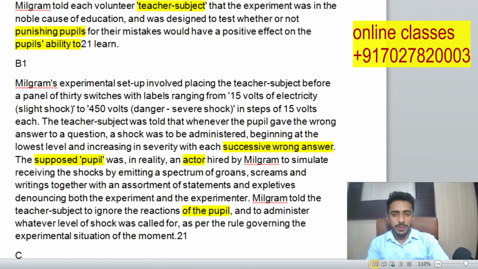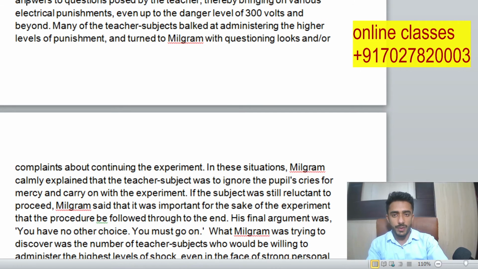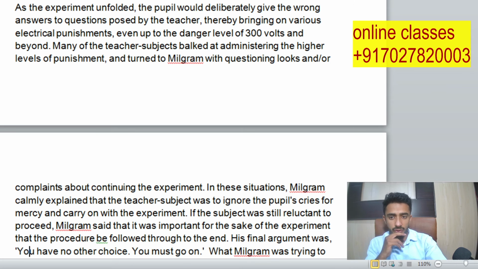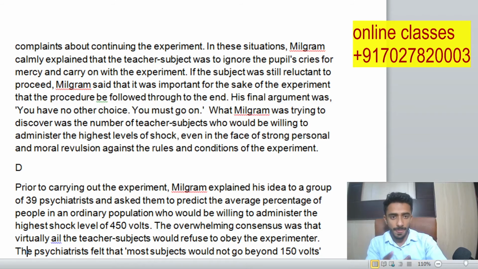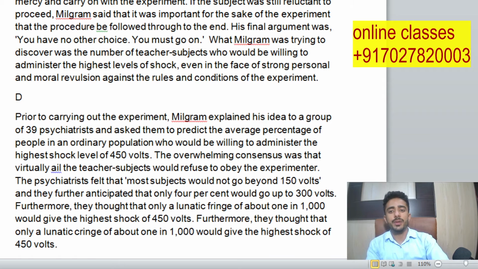Okay, the setup involved the psychiatrist word, we have to find out. The experiment unfolded, people will deliberately give wrong answers to questions, electric punishment, even the danger level administered by that, future questioning, complaints about the experiment. In this situation, the calm experimenter trying to discover prior to carrying out. Okay, for before they have written here prior. This is the beauty of reading, they always use synonyms, guys, and the psychiatrist is also written here.